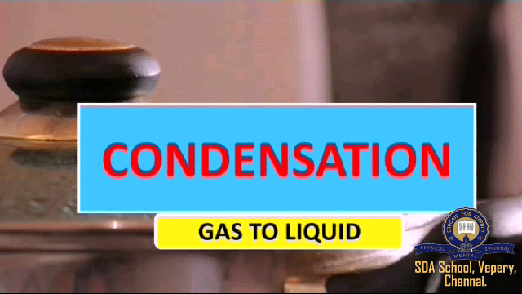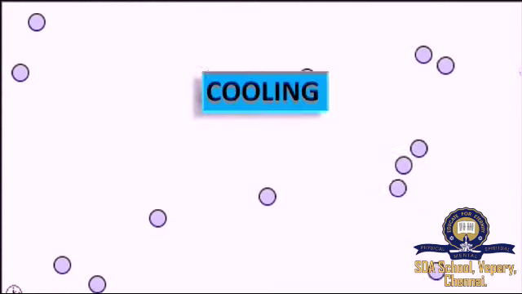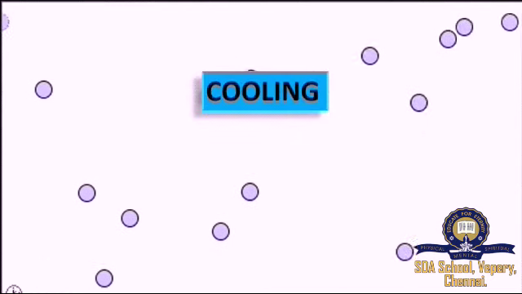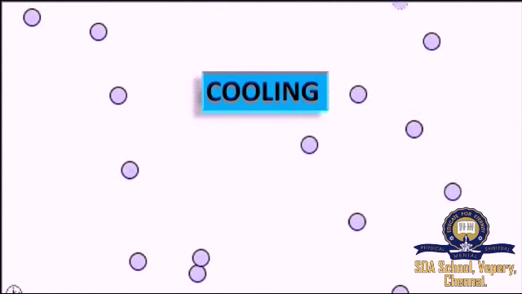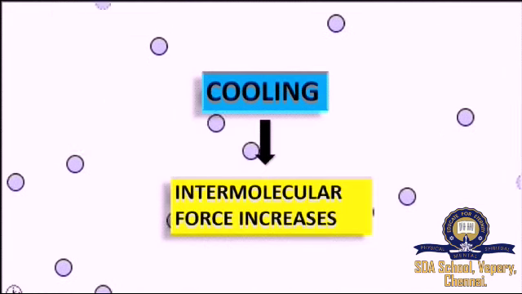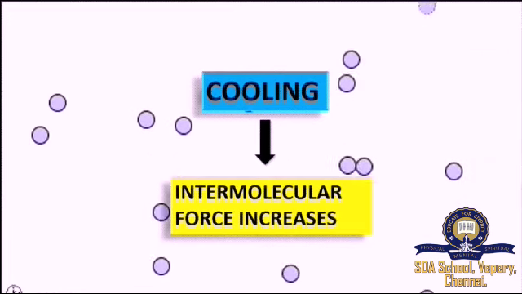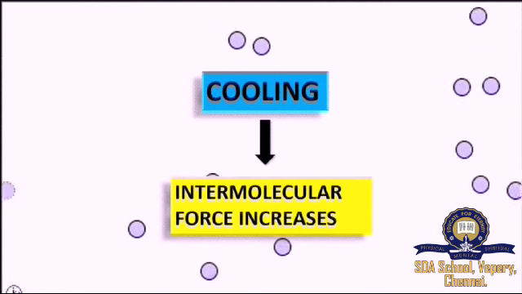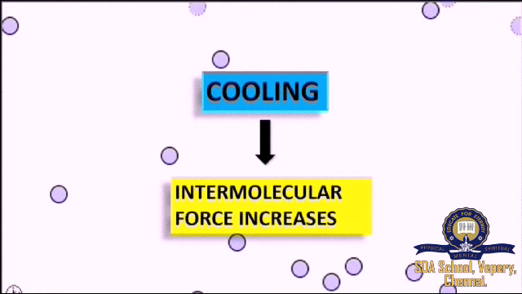Why? Because the temperature of the lid is very low compared to the boiling water vessel, right? So, when the water vapor falls on the cool surface, that is the lid, it gets converted into water droplets. We attain the condensation process through cooling, right? When we are cooling the gaseous state, what happens? The intermolecular force increases, right? Which binds the particles and converts the vapor state into liquid state, right?